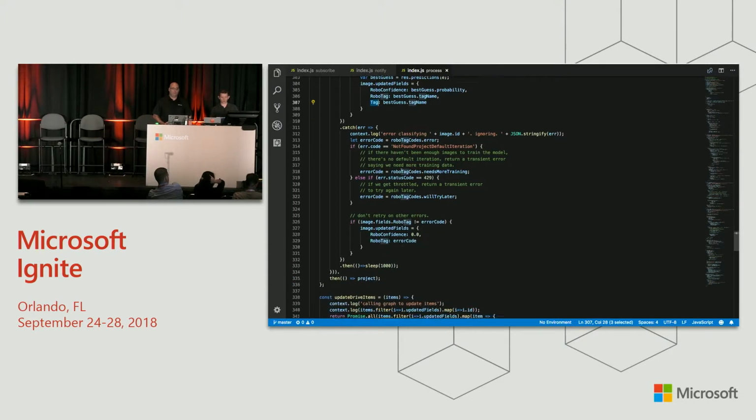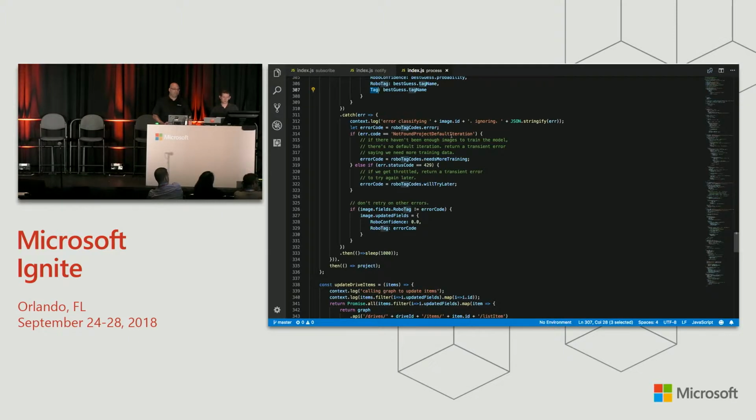If there are any errors, we see what they are. If we get this one back, then it means there haven't been enough images in the system for training. So we add a needs more training error. Sometimes they'll throttle us if we go too fast because we're using the free SKU. Sorry, guys. Put a little "will try later" error code on, and we'll try the next time. And otherwise, we'll put a terminal error code on. We don't want to try again.